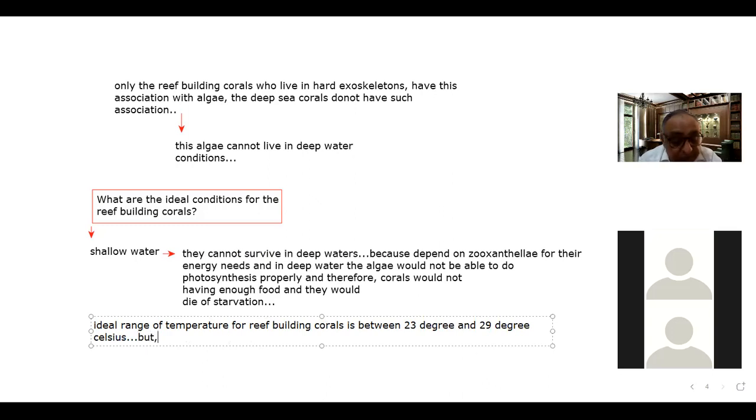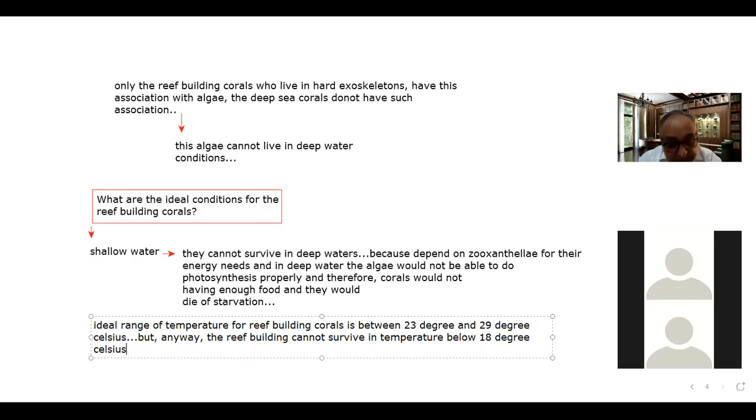But anyway, the reef building corals cannot survive in temperature below 18 degrees Celsius.